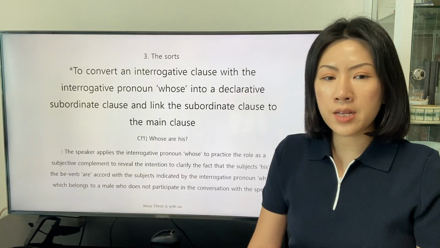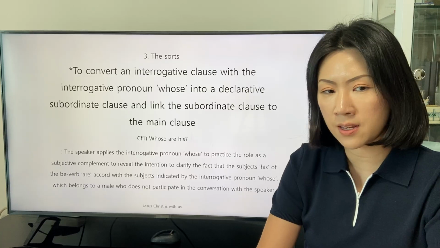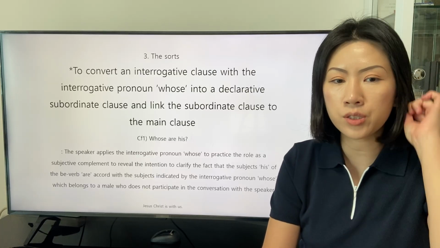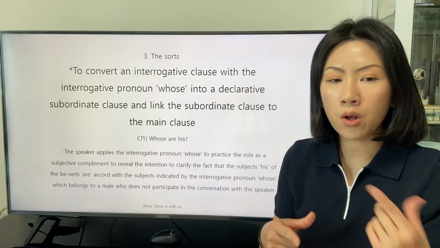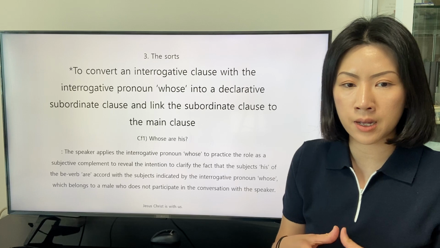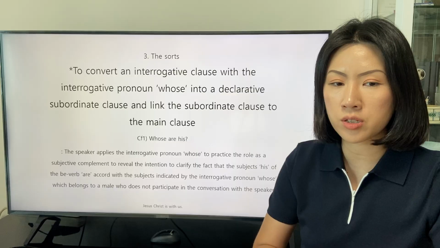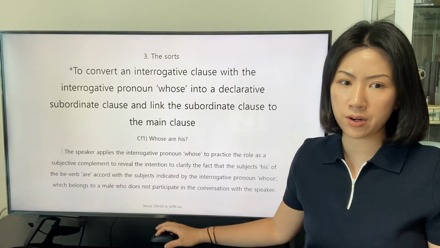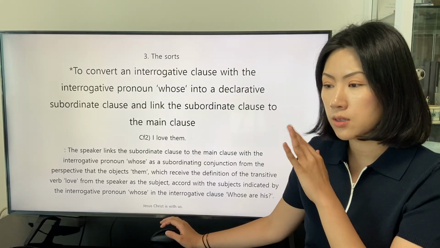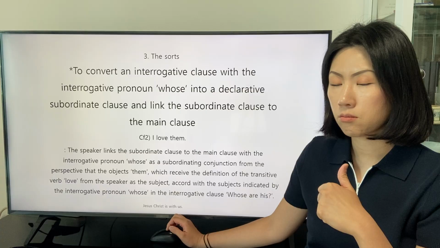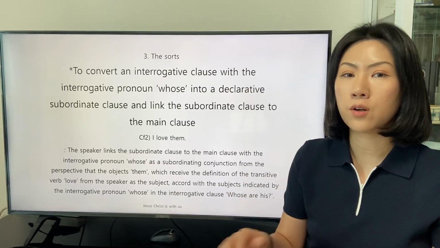The speaker applies the interrogative pronoun whose to practice the role as a subjective complement to clarify the fact that the subject his of the verb are occurred with the subject indicated by the interrogative pronoun whose, which belongs to a male who does not participate in the conversation with the speaker. And the clause in this conference is the previous form of the main clause of the sentence.